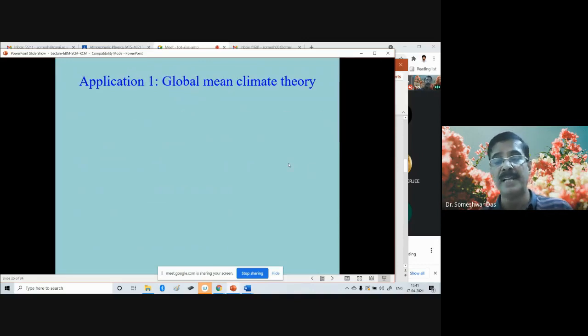Now, what are the applications of RCM? Application number one is that we can compute the global mean climate of the Earth. This was done by Manabe and colleagues in the 1960s. Manabe is another famous scientist, who worked at GFDL.